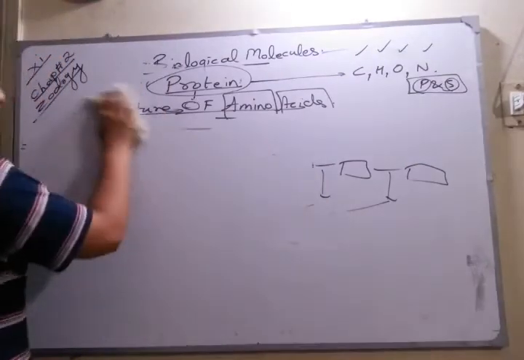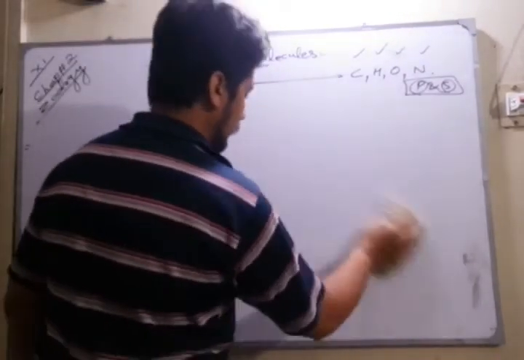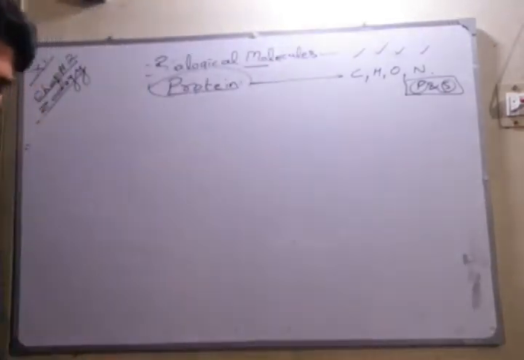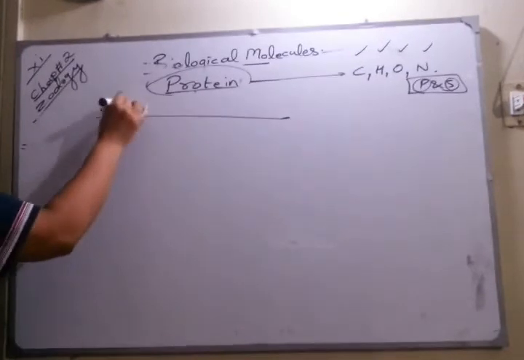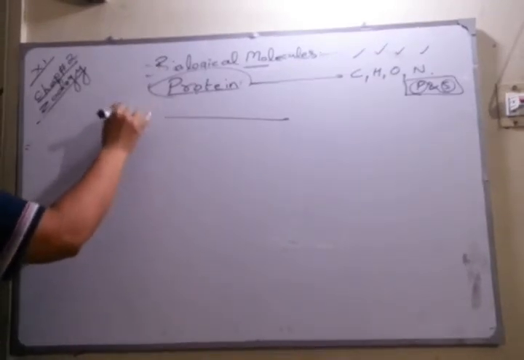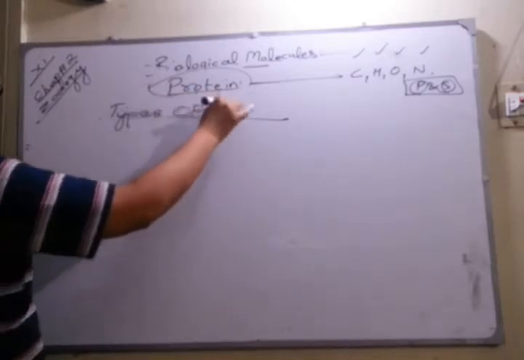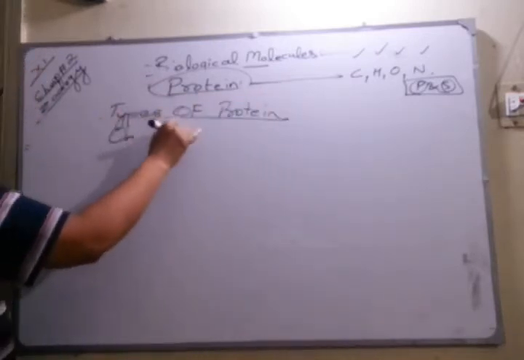And after that, regarding the structure of amino acid, we better start with types of protein on the basis of structure.